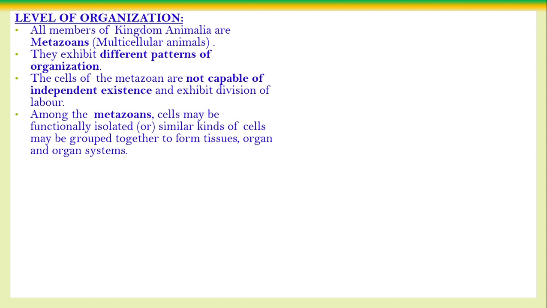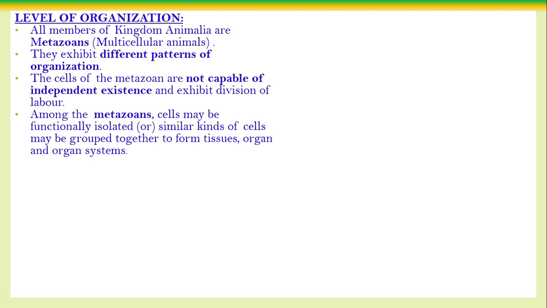Okay, so some number of cells are going to do the same function. Such functionally and structurally similar cells form the tissues. Next level, functionally and structurally similar tissues form the organ.